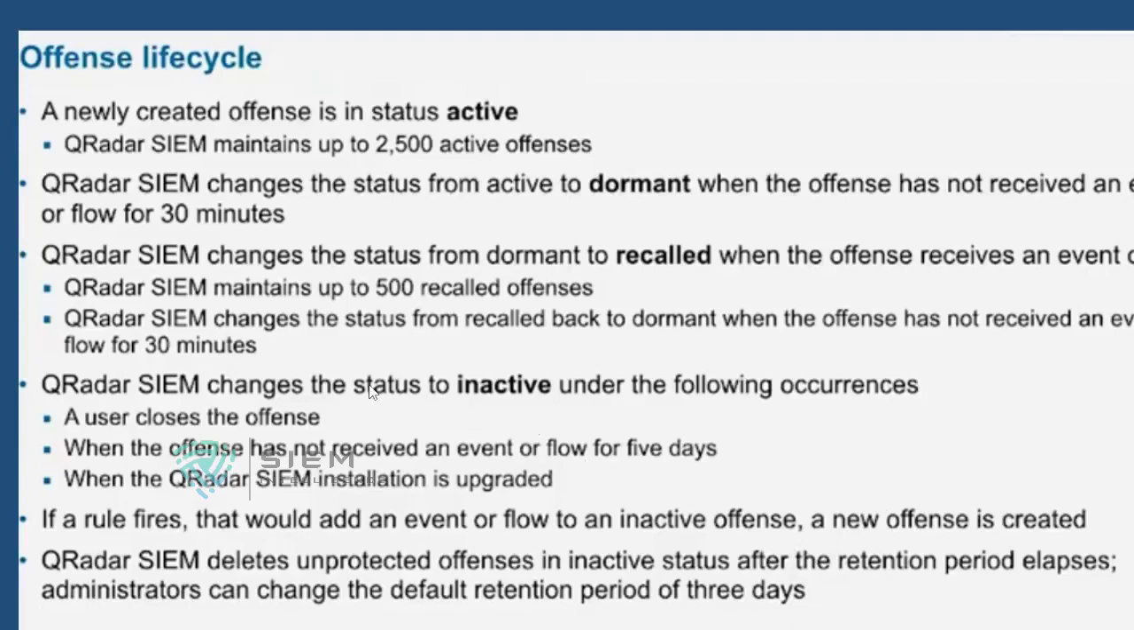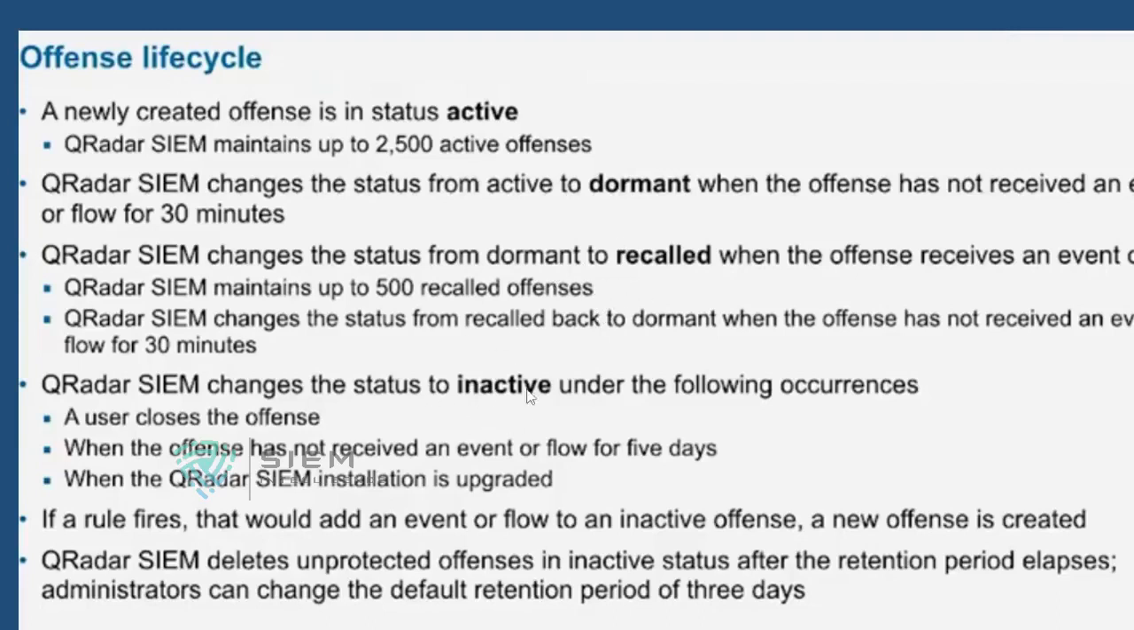that old offense. But within 30 minutes, if anything happens, it is automatically called recalled. We call it recalled, however it is an active offense only. But if there is no event or flow within 30 minutes of the active session, then it is called dormant. These are the technical terms. Dormant is after 30 minutes. If there is any activity after 30 minutes, then it is called a recalled offense.